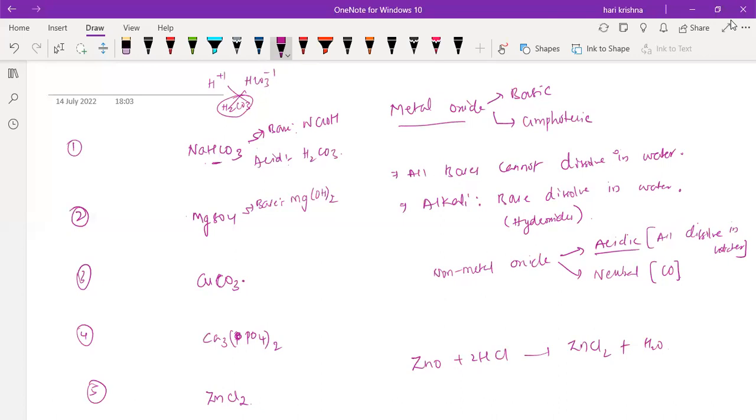Mg(OH)2, Mg(OH) taken twice. What is the acid? H2SO4. Any doubts in this? If anybody has any doubts, you can stop me and ask. I will explain it clearly. Any doubts in the second one?